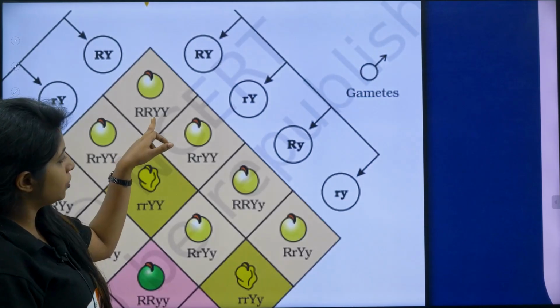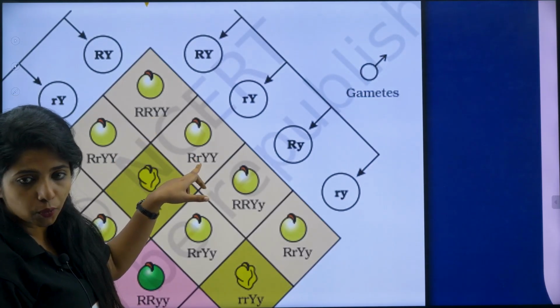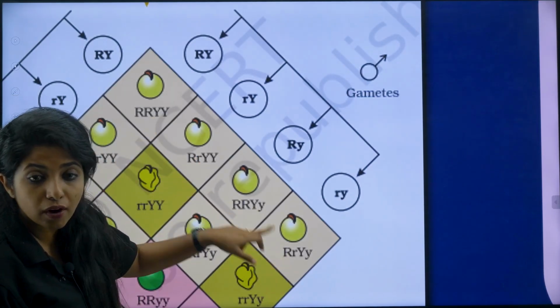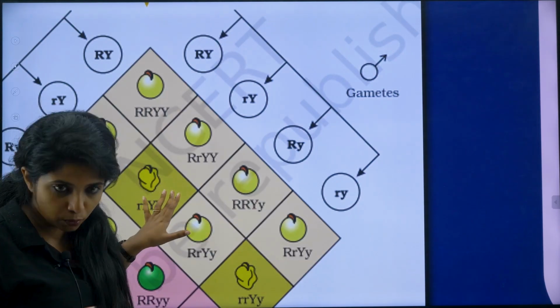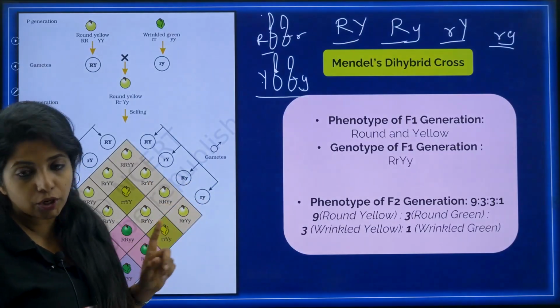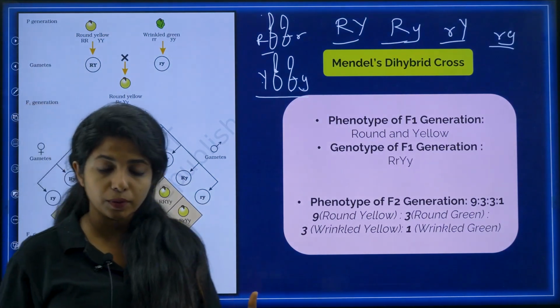So my dear children, this is round and yellow, this is also round and yellow, this is also round and yellow. So you have different genotypes of round and yellow. You should be knowing it, just as common sense. That's all. You are asked about the phenotypic ratio. So how do you find the phenotypic ratio?